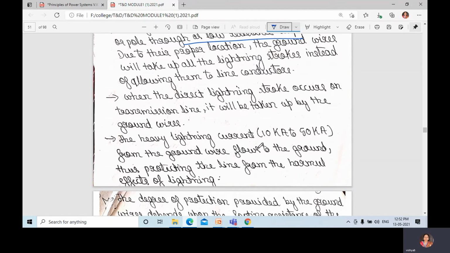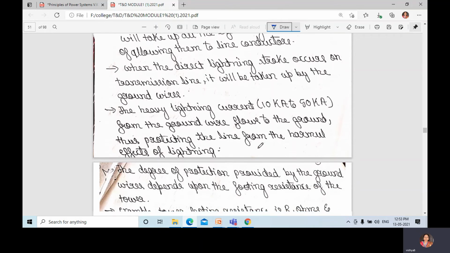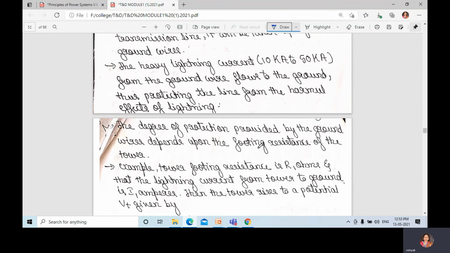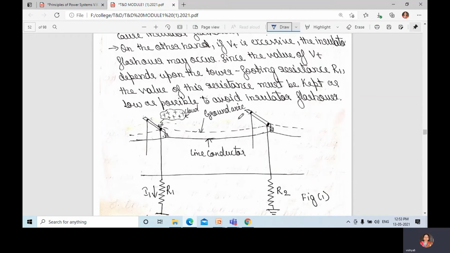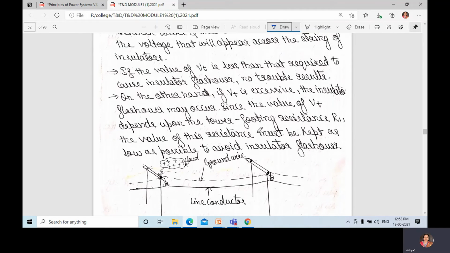The heavy lightning current from the ground wire flows to the ground, thus protecting the line from the harmful effect of lightning. When you see the diagram, you will understand that whenever lightning occurs, it will occur on the ground wire, which is a low resistance path. It will flow to the ground through the low resistance path, and the line conductor is protected here.